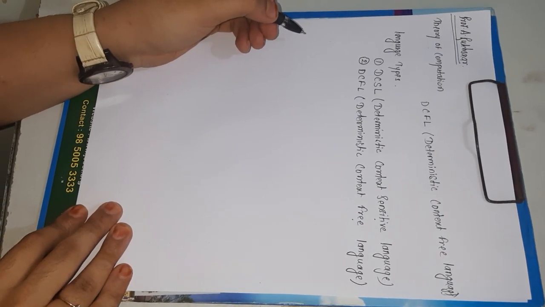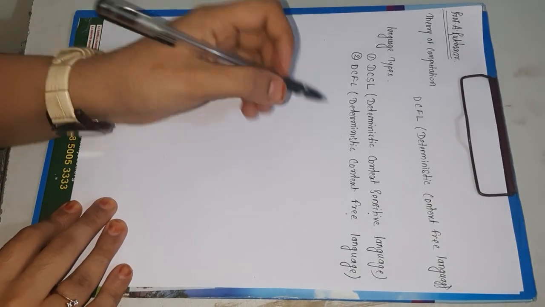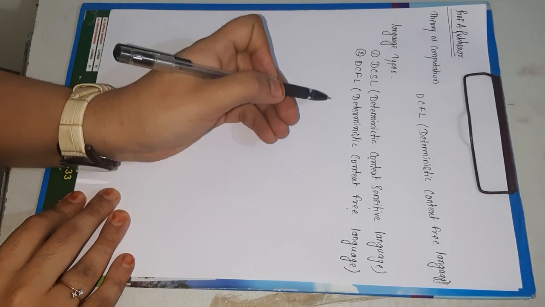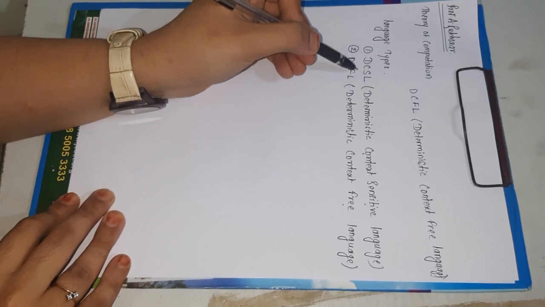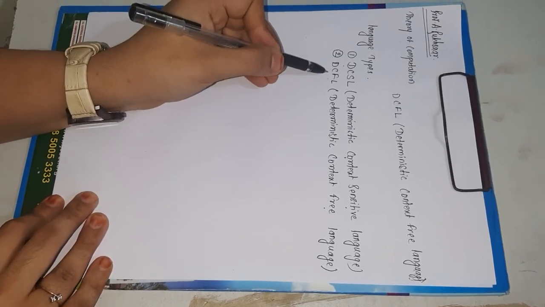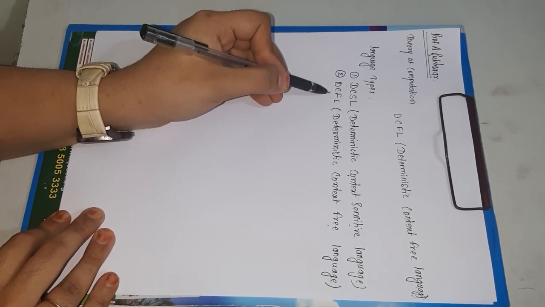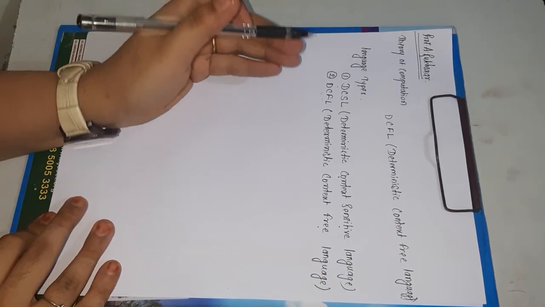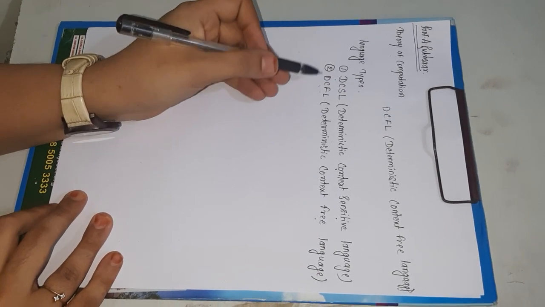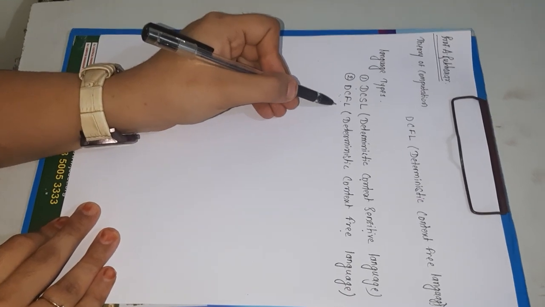It means that if a grammar has a certain context, you have to follow right linear grammar or left linear grammar, then it will be a DCSL. But what is DCFL? The DCFL is deterministic context free grammar. It means a grammar which is neither left linear nor right linear, that is a context free grammar. So the language which is formed with the help of context free grammar is called deterministic context free language.